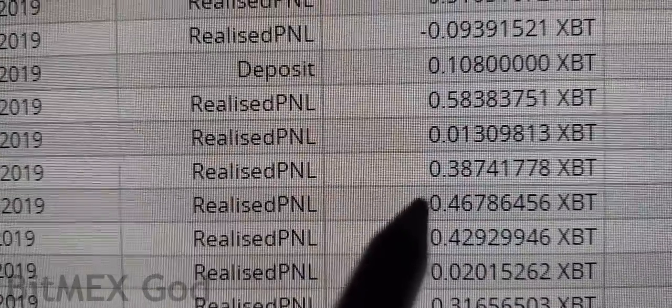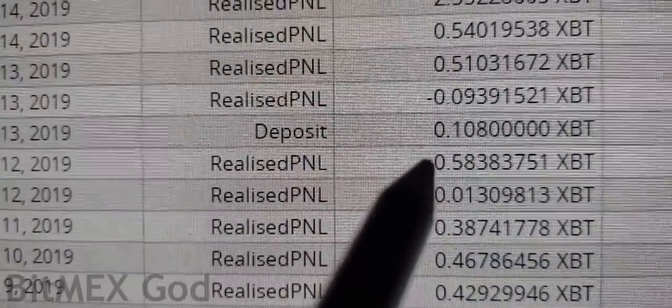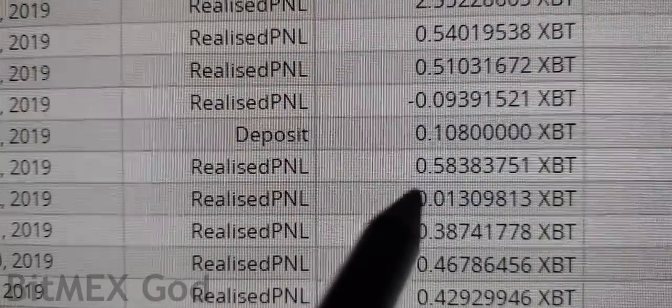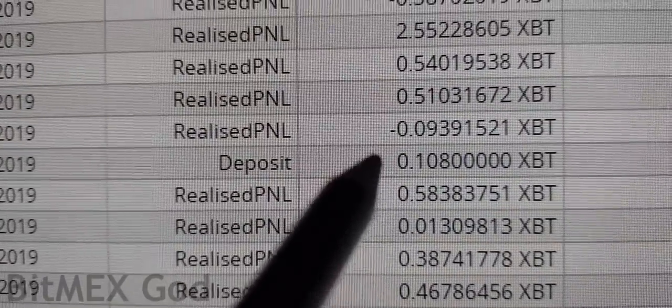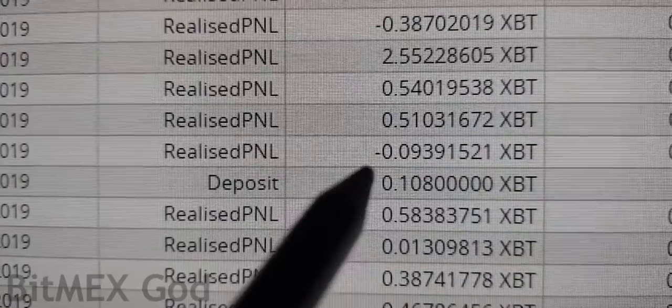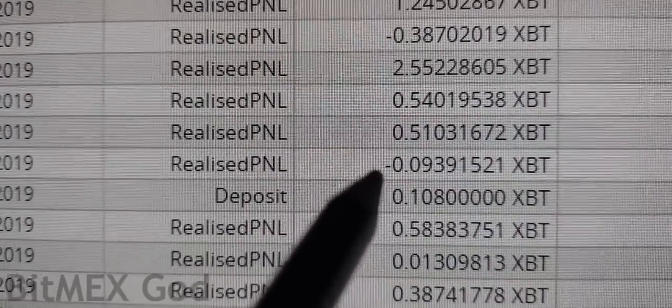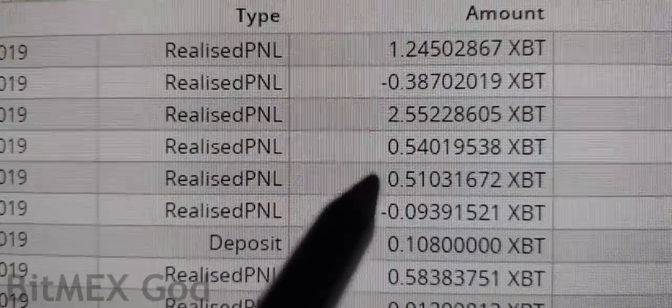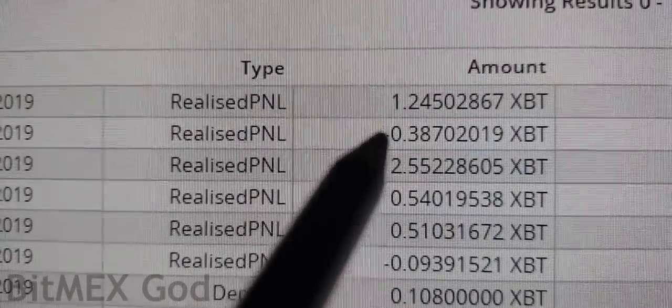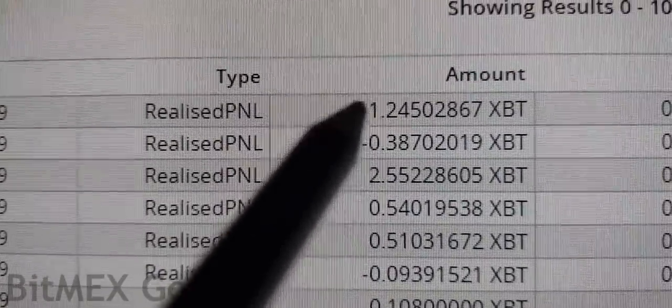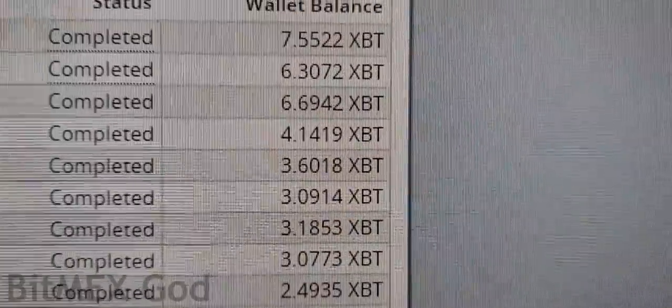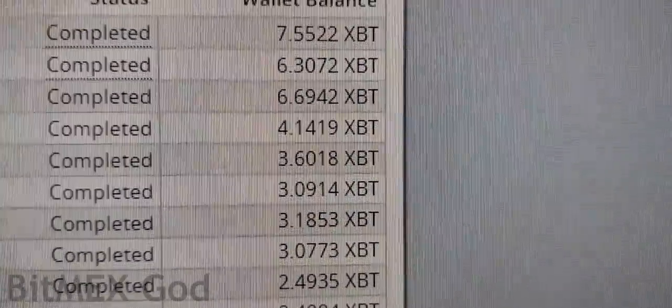We made 0.4, 0.4, 0.4, 0.01, 0.6. Added a little more, 0.1 deposit. Lost that 0.1 deposit. Added half a Bitcoin, added half a Bitcoin, added 2 Bitcoin. Lost just about half a Bitcoin, and added another 1.4 Bitcoin for a total of, look at that, 7 Bitcoin.